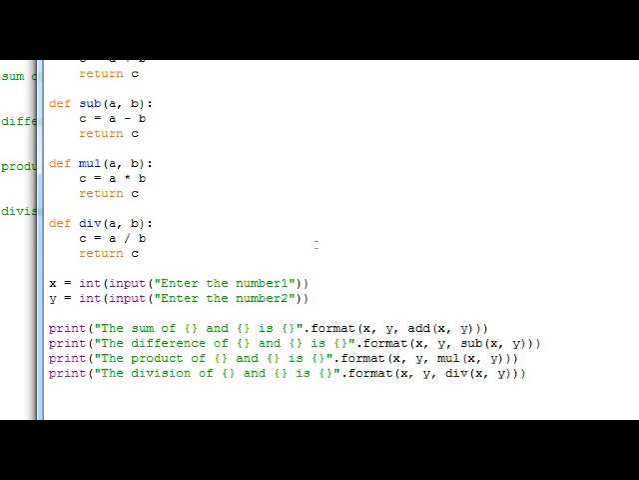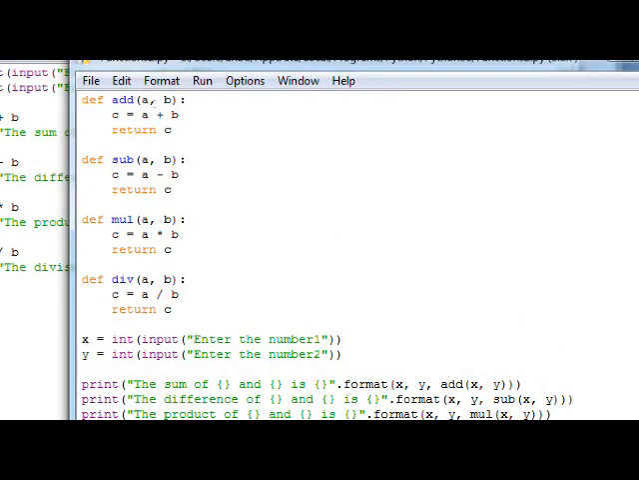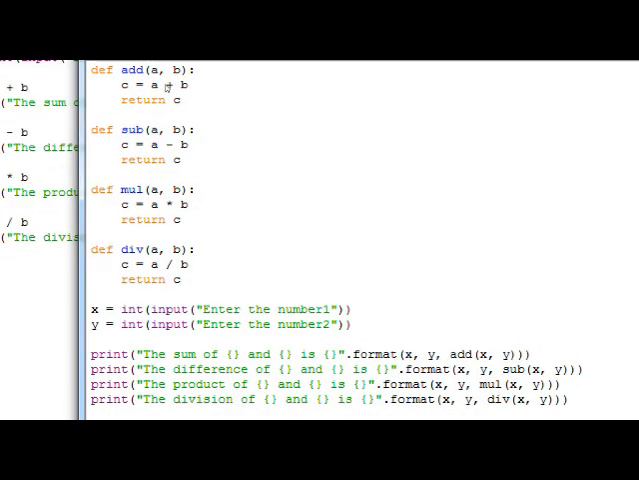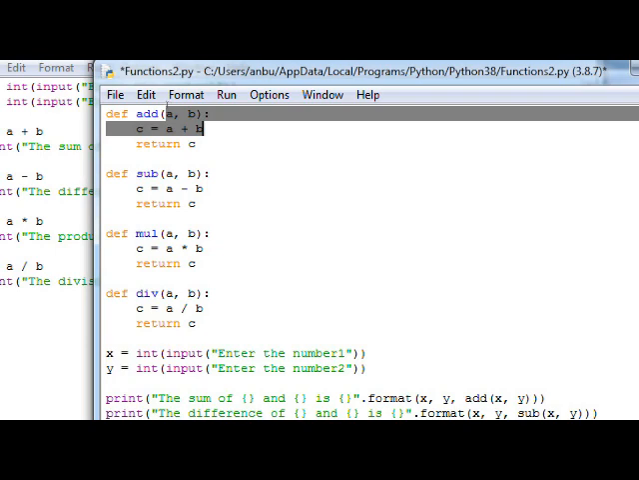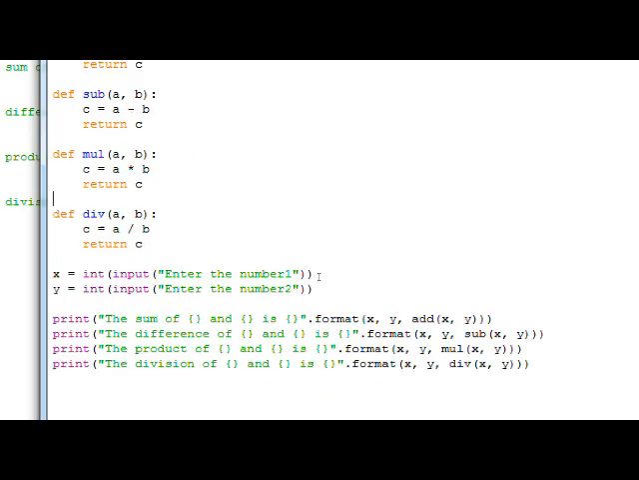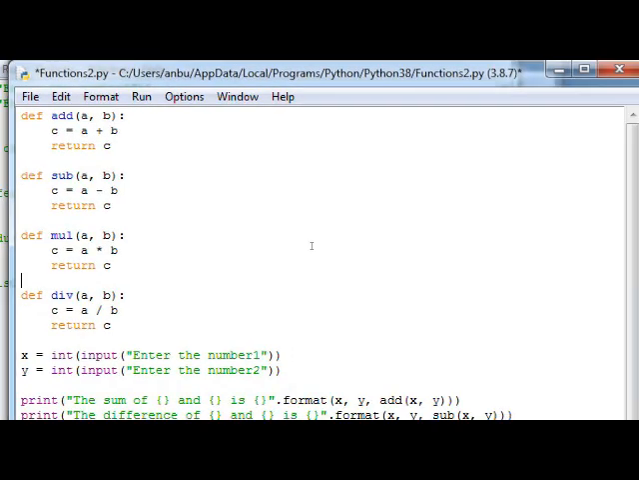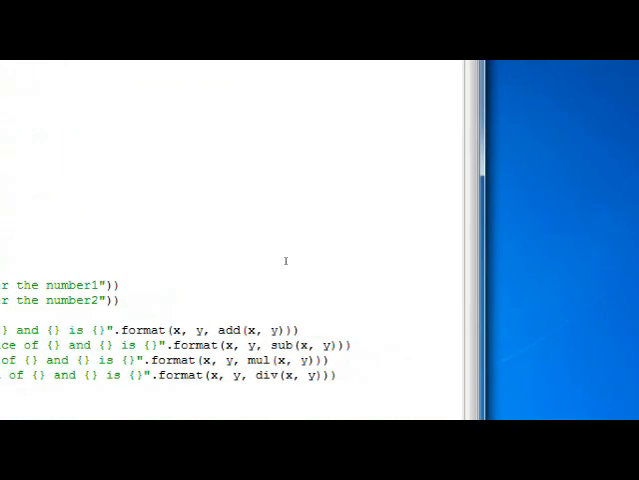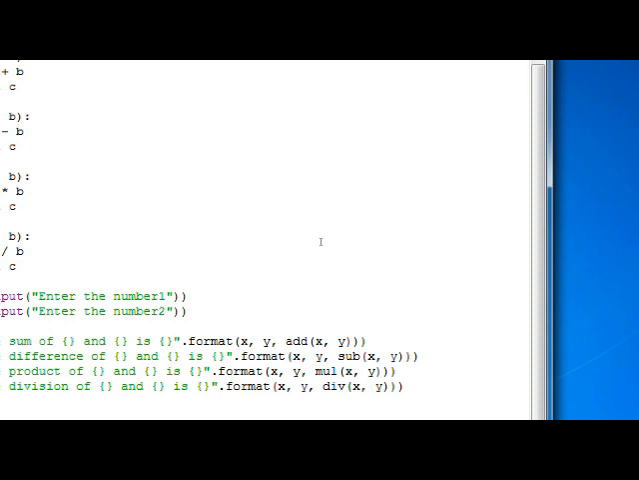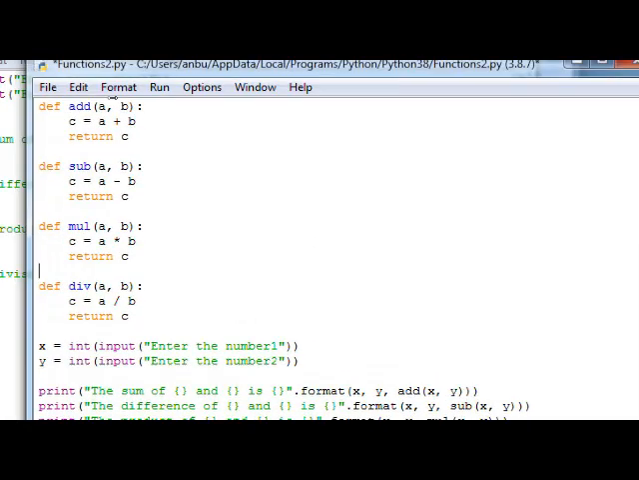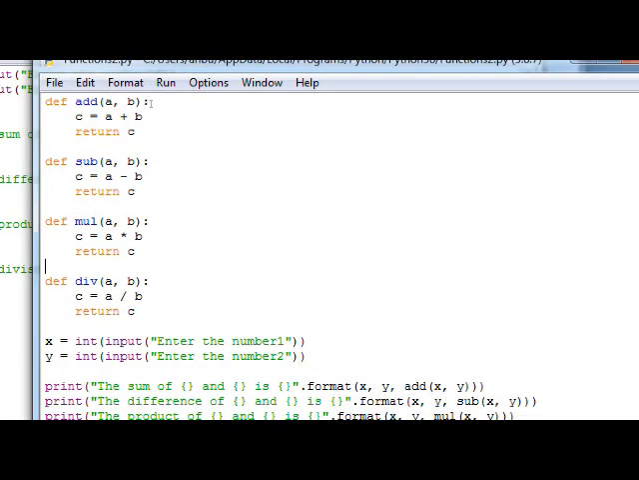Now you can see the difference here. In function calling they are x and y, and in function definition they are a and b. That way we can understand the difference between them. X and y are called the arguments. This is called the argument list, and this is called the parameter list. In a function calling statement, the variable list that we have is called the argument list, and in a function definition, the variable list that we have is called the parameter list.